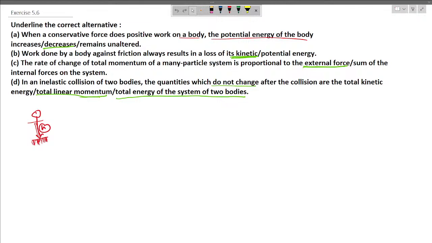So the correct answer would be total linear momentum. Also, the total energy of the two bodies will be conserved. Let's move to the next question.